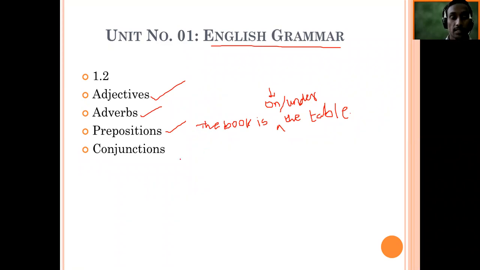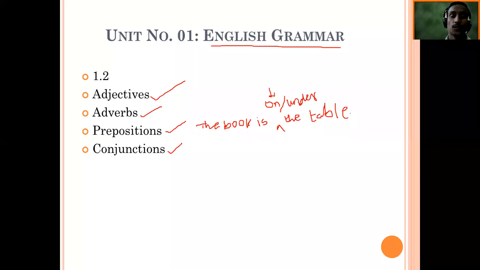Again, the next part is conjunctions. What is the role of conjunctions? Conjunctions are used to join sentences. Yes, you're right. They join two sentences, two phrases, two words, two clauses.